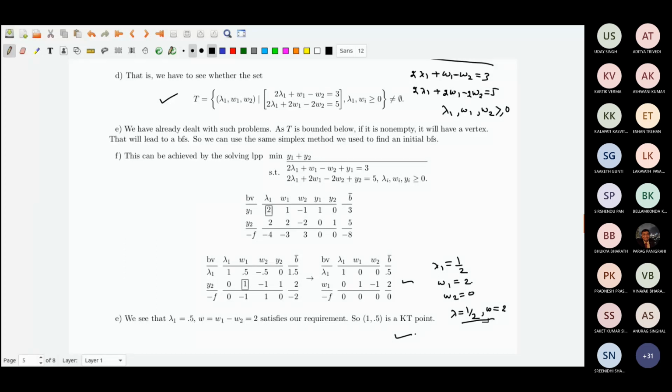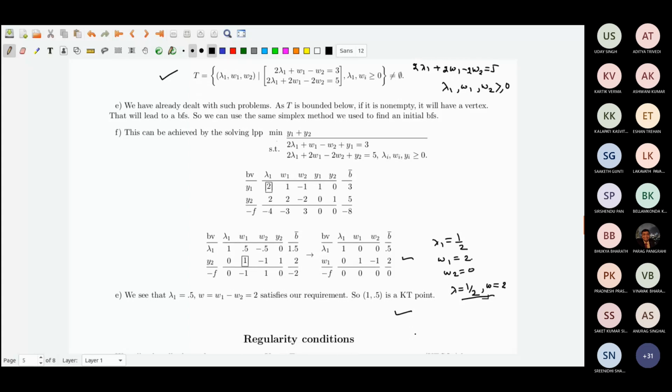That is the problem that I have to live with. There is nothing else. In any case, many things have to be done by hand. So this at least helps me a little bit, in that I can use my machine to check whether this point or that point is a KT point. But this is just a partial help. I have to take a point and check, take a point and check, take a point and check.